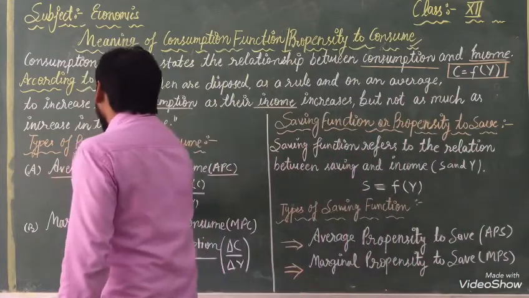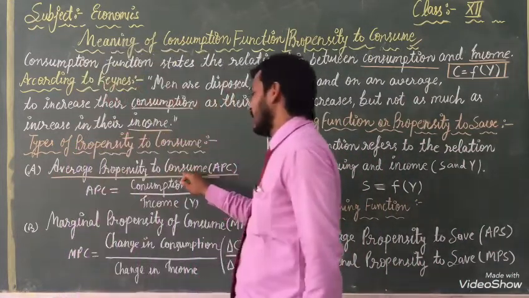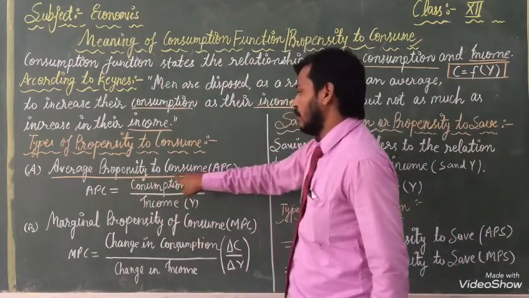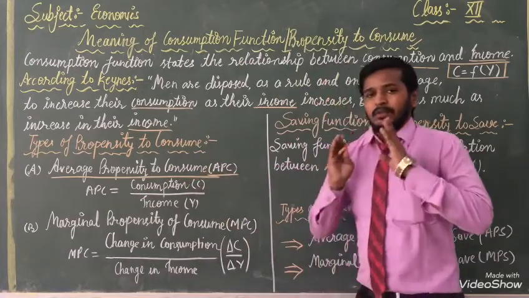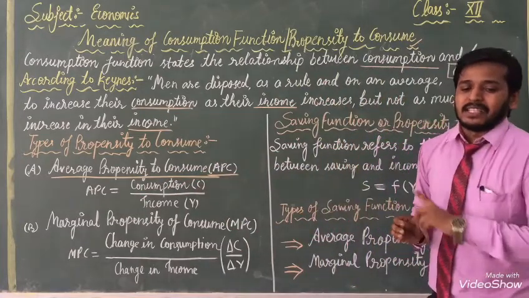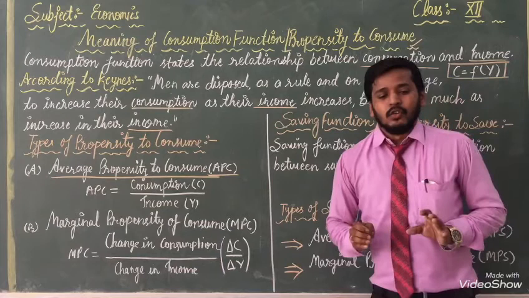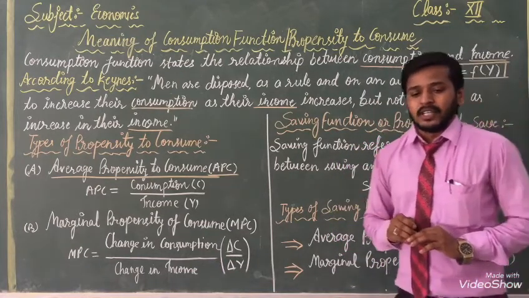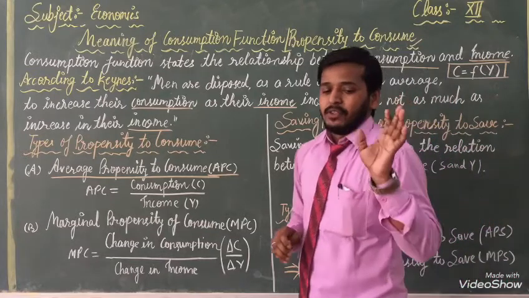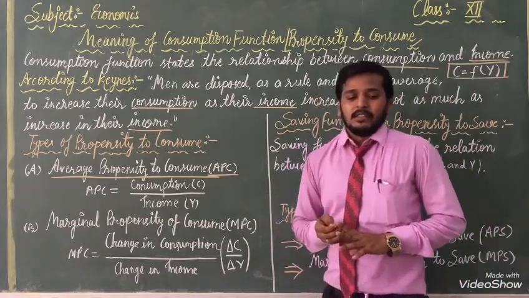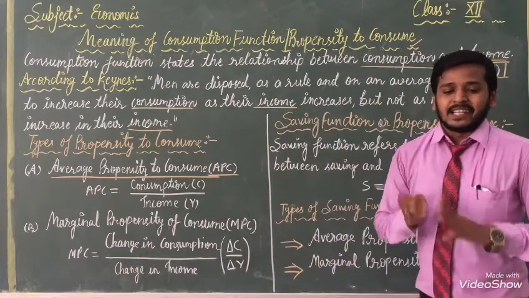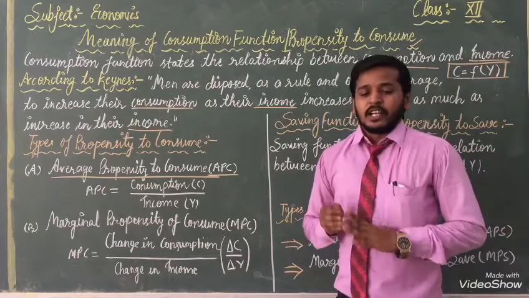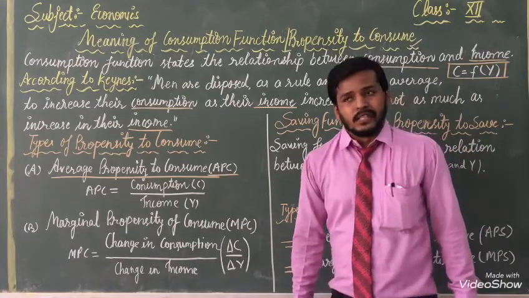When we are reading average propensity to consume, once again listen. It is the ratio between total consumption and income at a given level of income in the economy, or the ratio of consumption expenditure to the corresponding level of income.